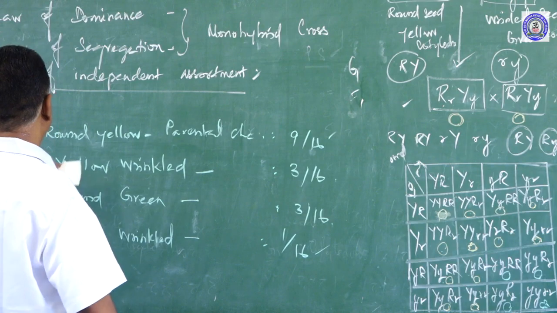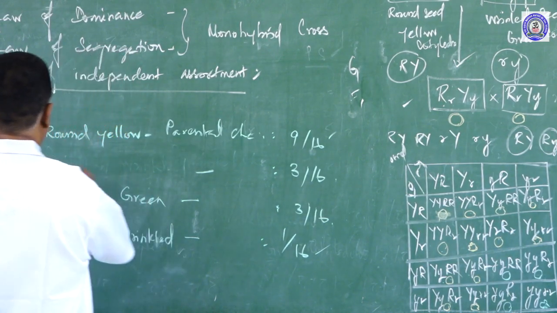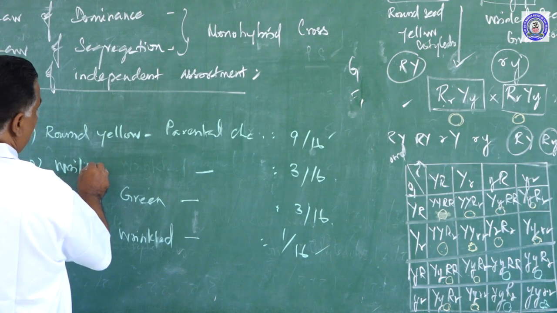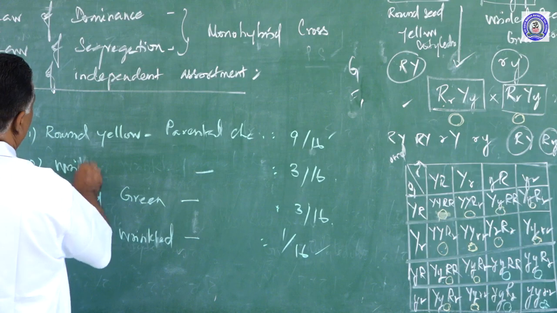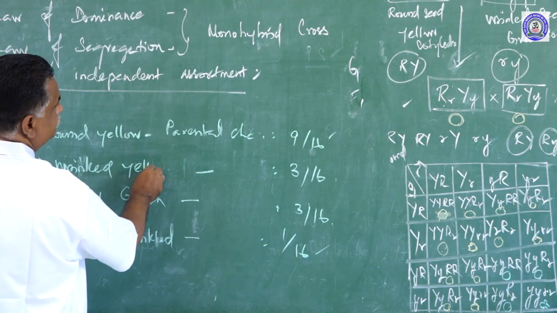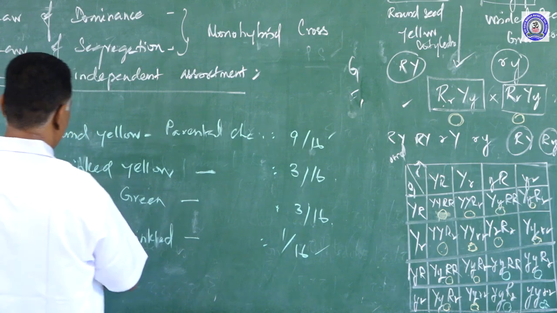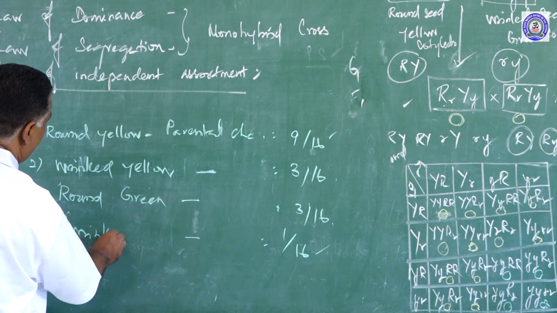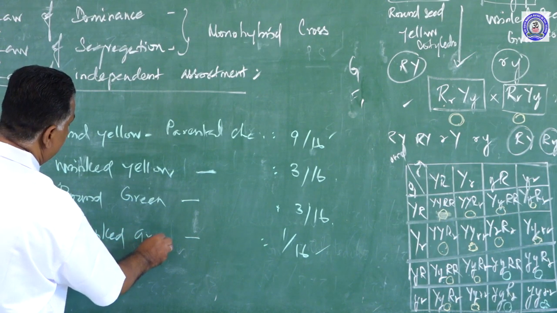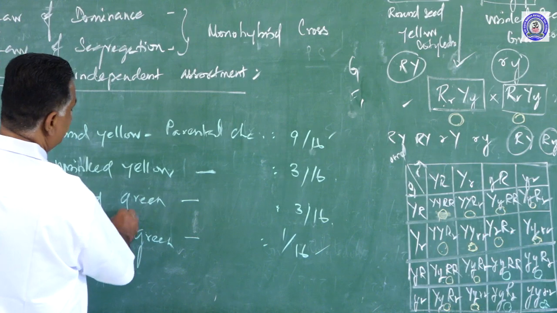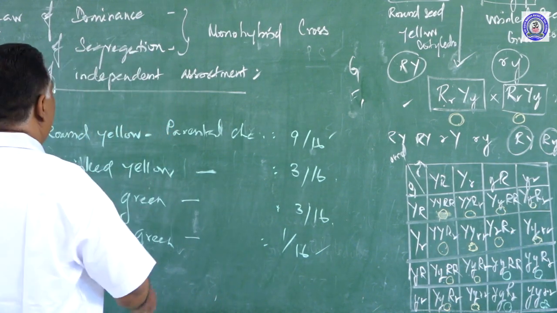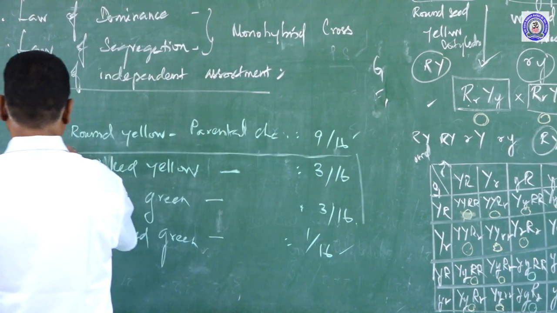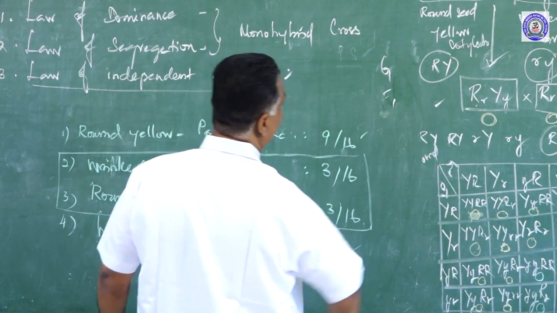So round yellow, wrinkled yellow, then round green, wrinkled green. You see, out of these 4, 2 characters are parental and 2 are recombined forms.